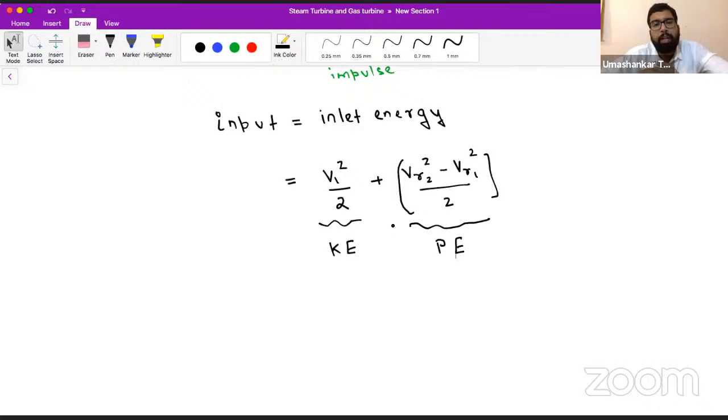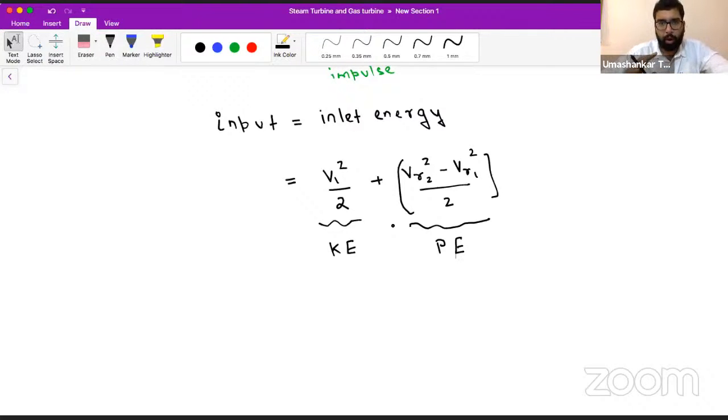So from their derivation, you can comment that this part, V1 square by 2, is the kinetic energy, which is creating the impulsive action. And this is the part of pressure energy, which is actually giving us the reaction, the part which helps in providing the motion to the moving blade.